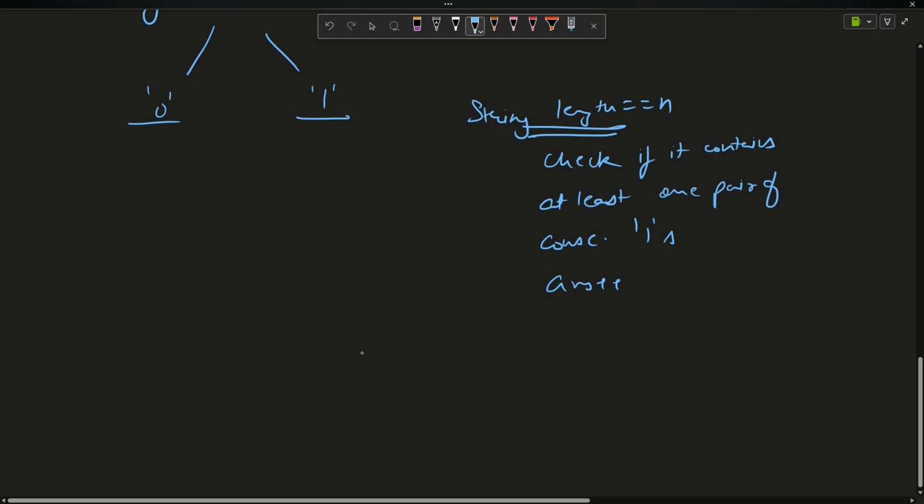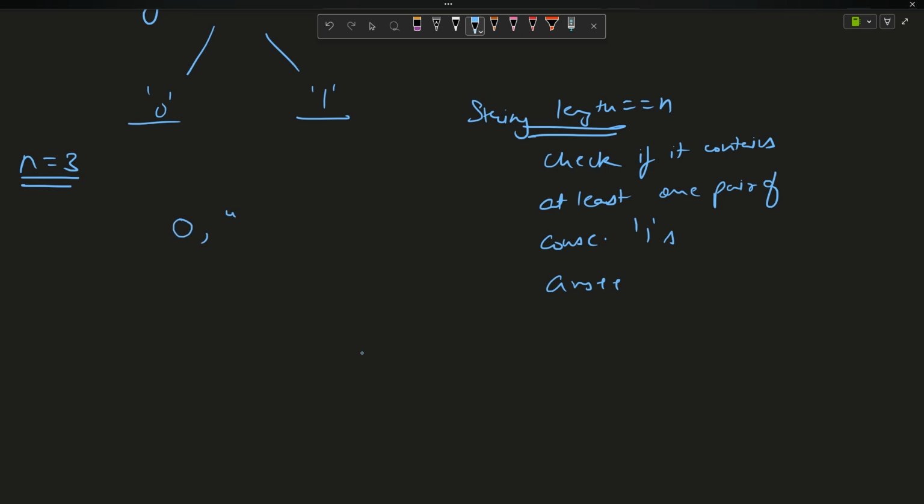So what I am doing is making a tree something like this. Suppose I want my n equals 3, my string length equals 3. I will be starting off with an empty string at index 0. Now because the string length is right now 0, I will be doing two operations. I can either add 0 or add 1. If I add 0, it will become 0.